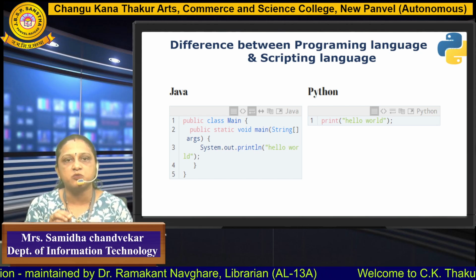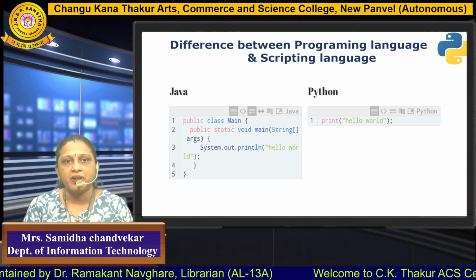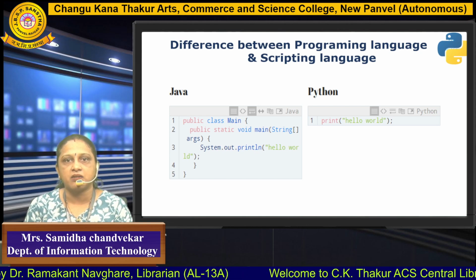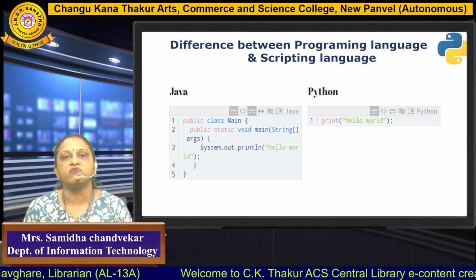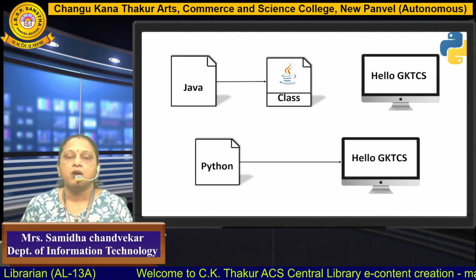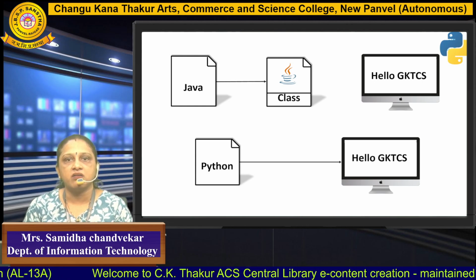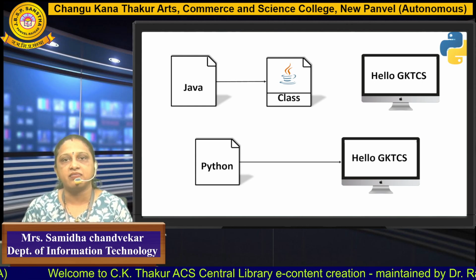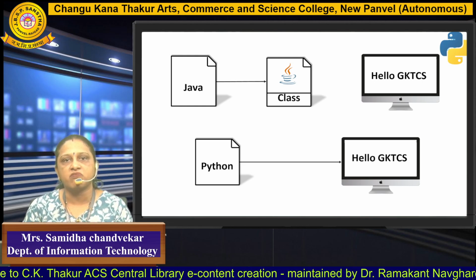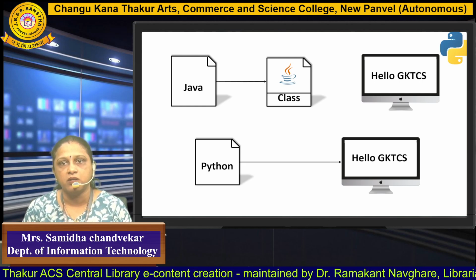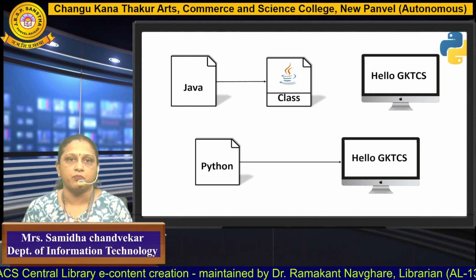Our program is just to print hello world. So in a simple way, in Python you just write print of hello world. Java requires a class file, and then we get the hello world. But in Python we just write print hello world, and we get the output.